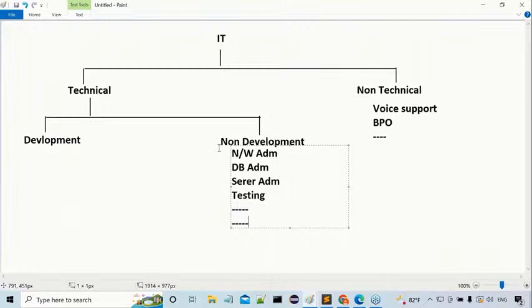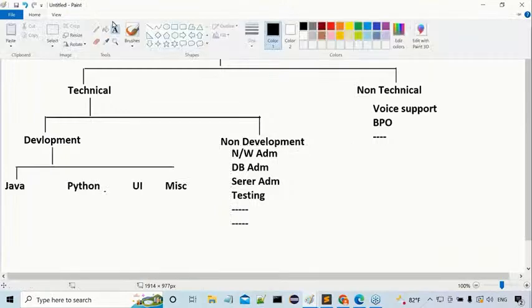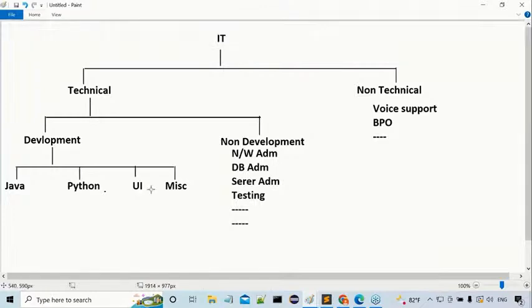Then after this, some other technologies are available, miscellaneous. This type of classification we have under the development side, so technology-based development I am talking about: Java, Python, UI and some miscellaneous. Miscellaneous means all remaining things will come under it.